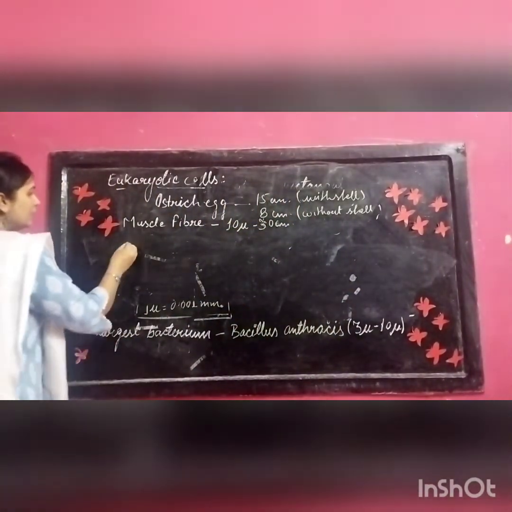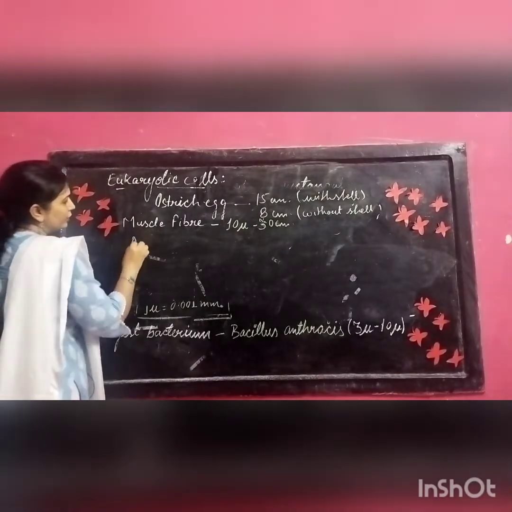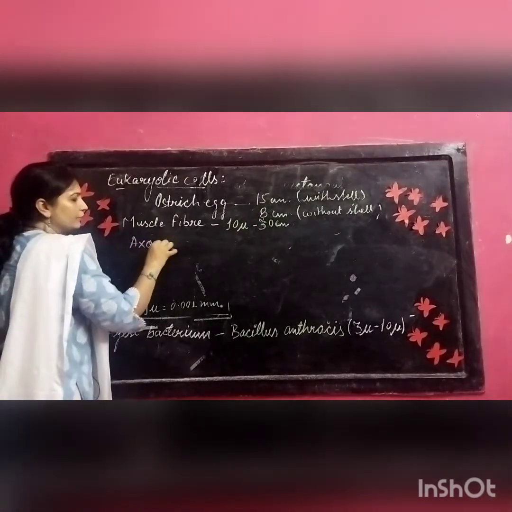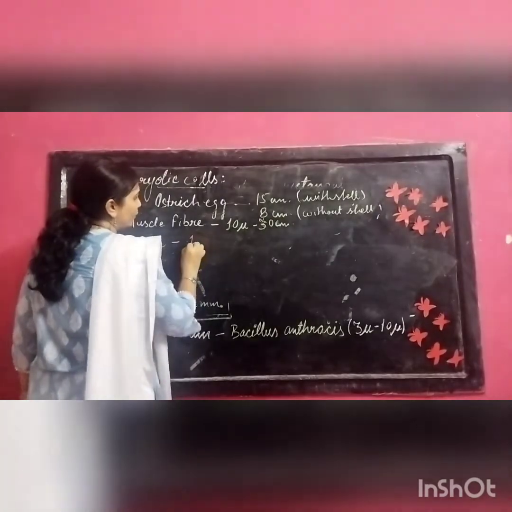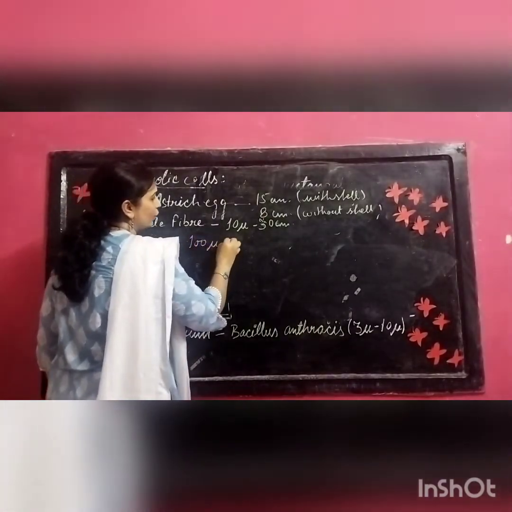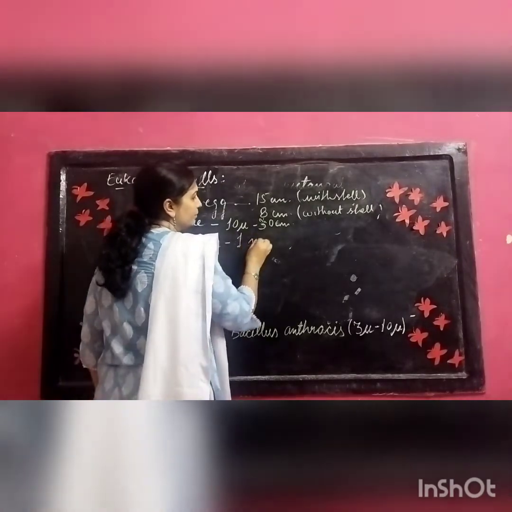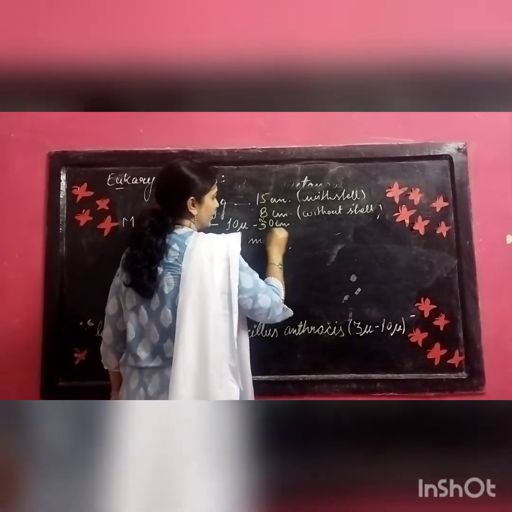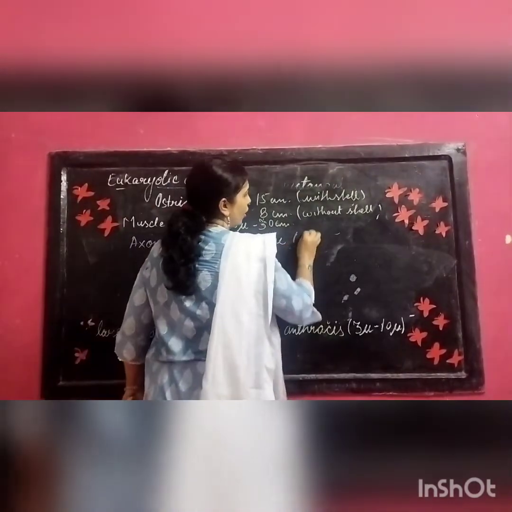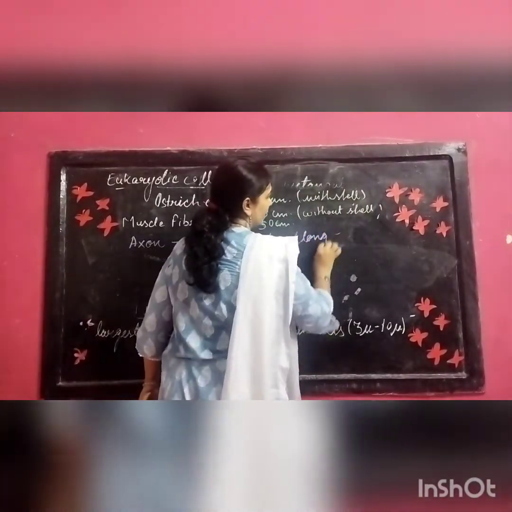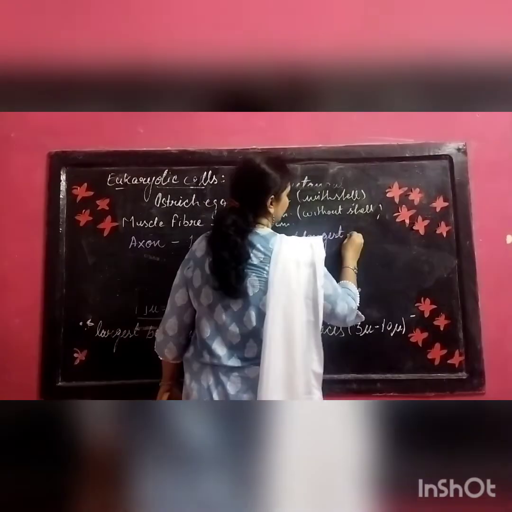And nerve fibers, as I told you, are considered the longest fibers. So the axons are approximately 100 micron to 1 meter in length. They are considered the longest fibers in animals.